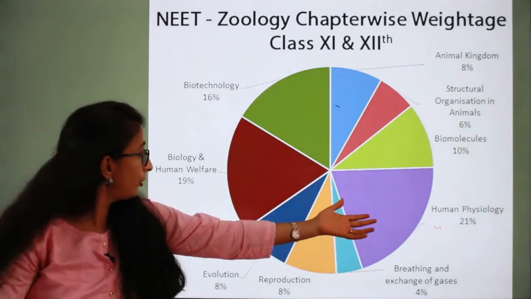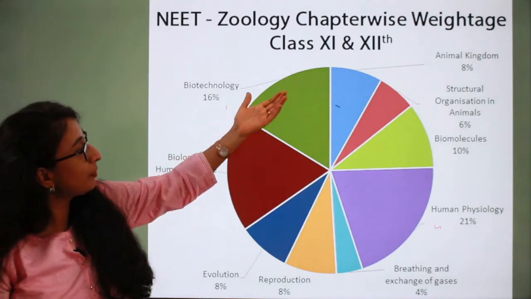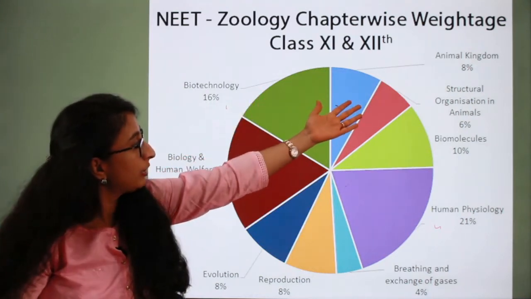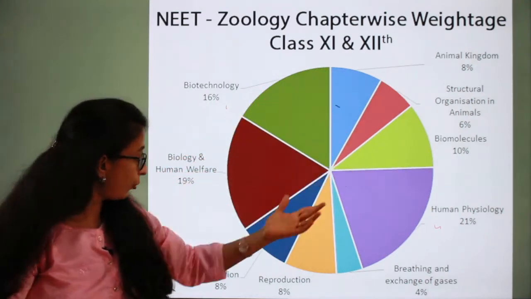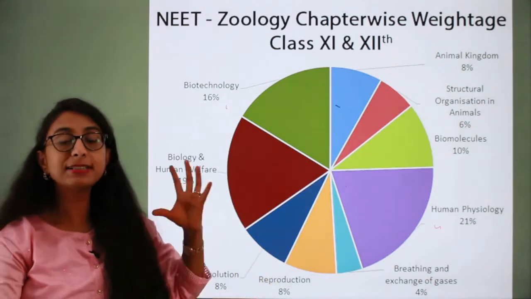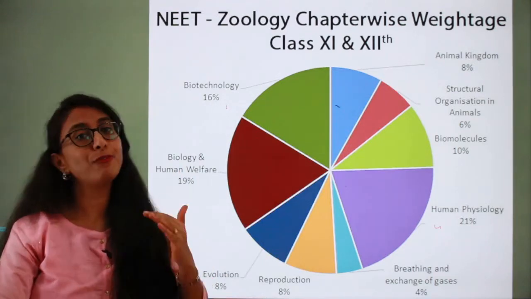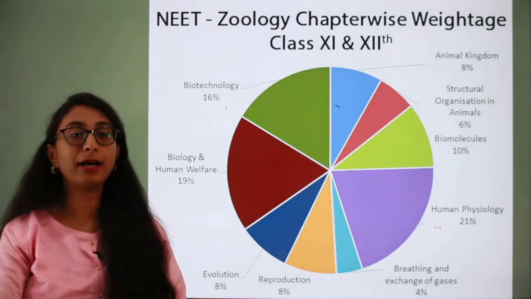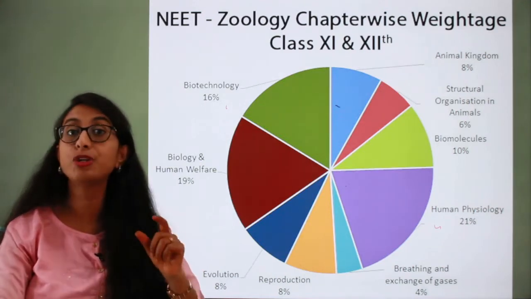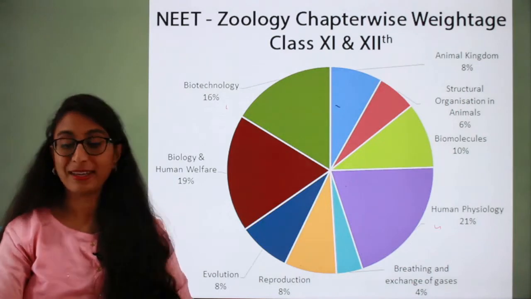So after human physiology, biology and human welfare and biotechnology, you can move on to other chapters like animal kingdom, structural organization, biomolecules, evolution, reproduction, etc. Got it? So this is how you have to prioritize which chapters you need to finish first before moving on to the other chapters which are less important and which carry fewer questions in the examination.